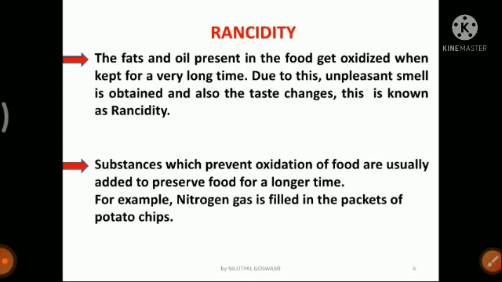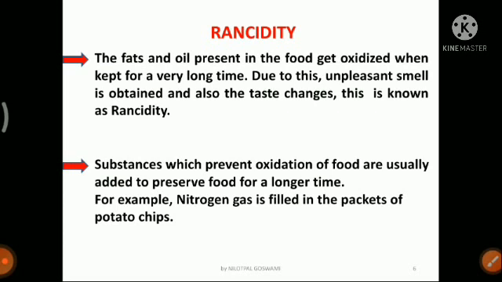Due to this, when foods are kept for a longer period of time, you will see that some bad smell starts to come from this food. Also, you will see that its taste becomes somewhat sour. That is, the taste is not very pleasant, and you will not like to eat that food because the taste is somewhat bad. So this occurs due to rancidity. So what is rancidity?